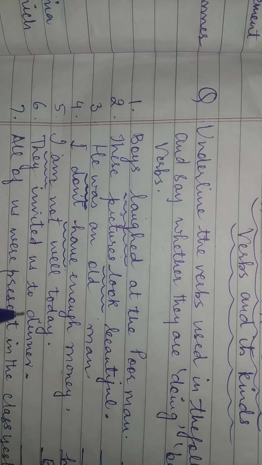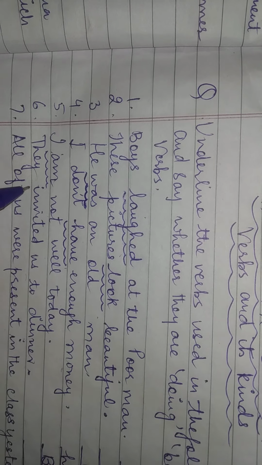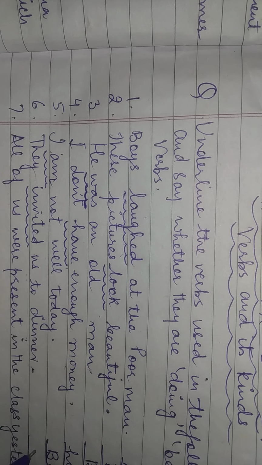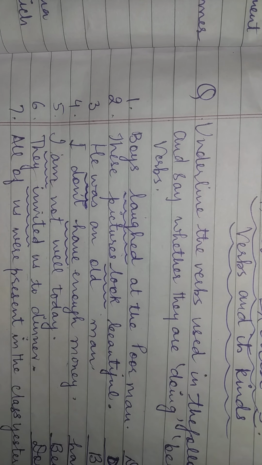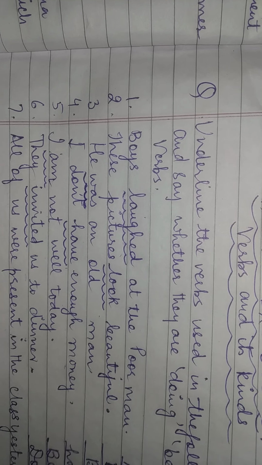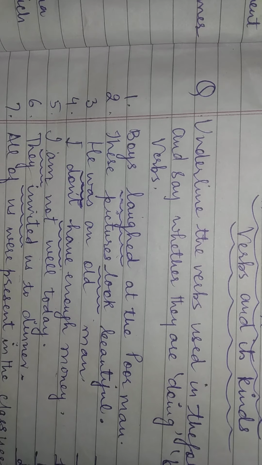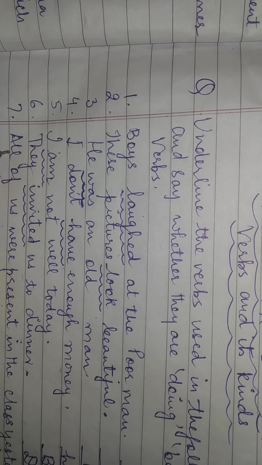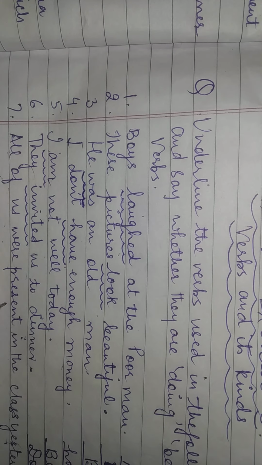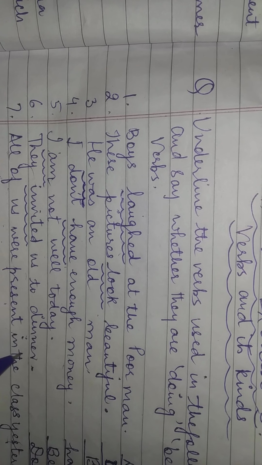They invited us to dinner. They invited. Invited is the action, so this is the main verb. So it is the doing verb. All of us were present in the class yesterday. All of us were present. Were present.